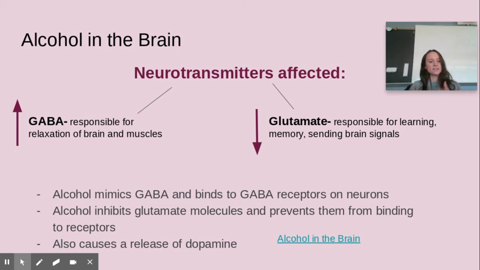So what alcohol does is it increases the inhibitory and it decreases the excitatory. So it increases the body's relaxation, kind of makes you feel sluggish, and then it decreases glutamate. So it affects the ability to learn, to create memories, and just slows down brain signaling in general. So that video that's linked right there, I'm going to have you watch it after this. It's really quick. It's ASAP Science. It'll give you some visuals. Oh, and then also there's a release of dopamine, which is why alcohol is addictive. It acts on the reward center in the brain.